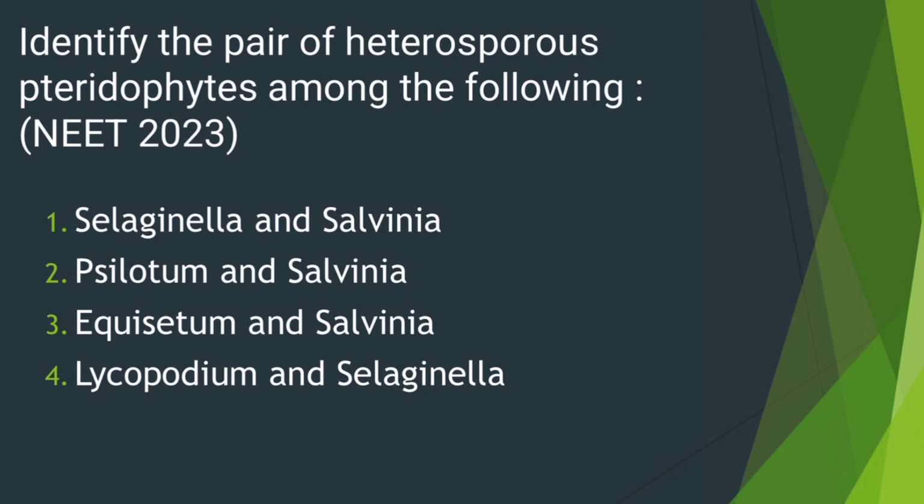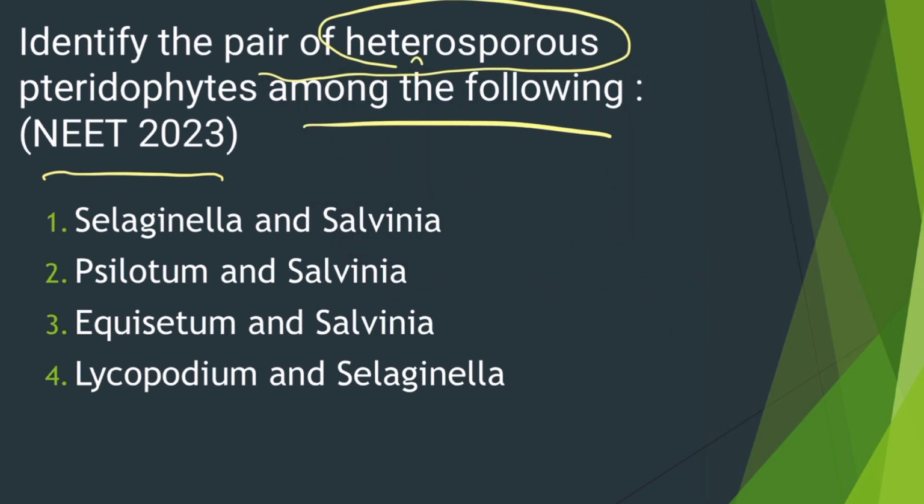Here we have a question from NEET 2023, and the question is to identify the pair of heterosporous pteridophytes among the following. So the heterosporous pteridophytes are Selaginella and Salvinia. This is a direct question. So the answer is first option.